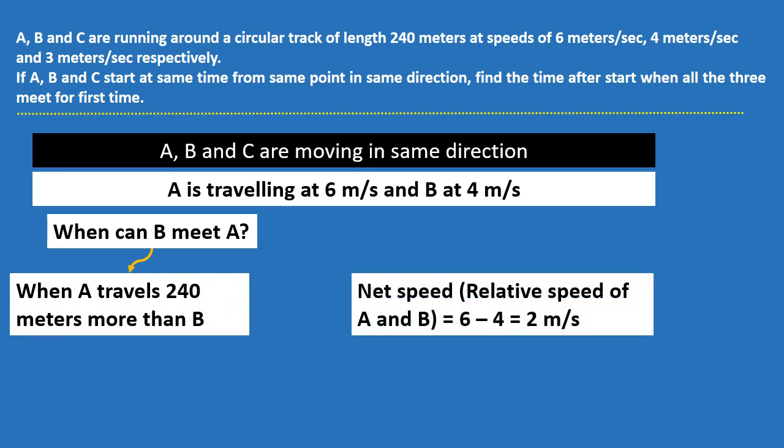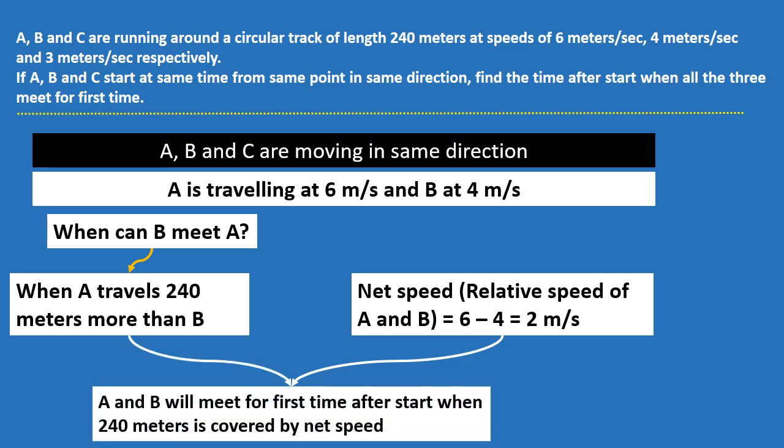What is the net speed of A and B? That is equal to 6 minus 4, which is equal to 2 meters per second. So when this 240 meters is covered by this relative speed, that is equal to 240 by 2, 120 seconds. That means every 120 seconds after start, A and B will meet each other.